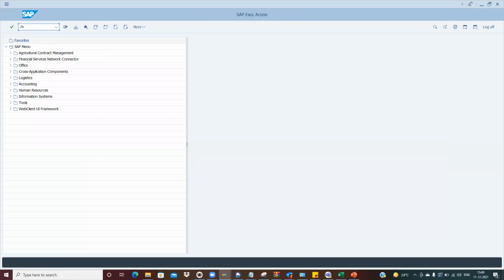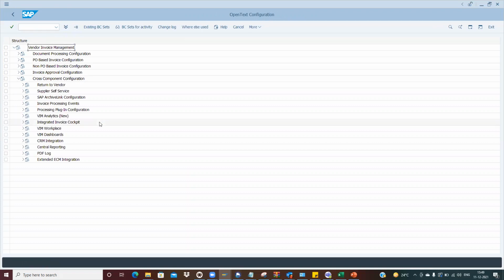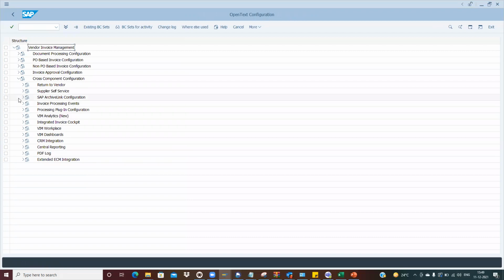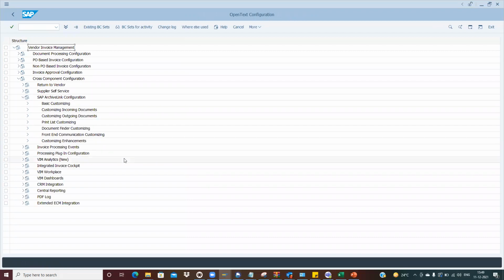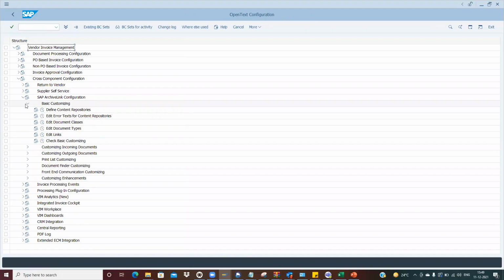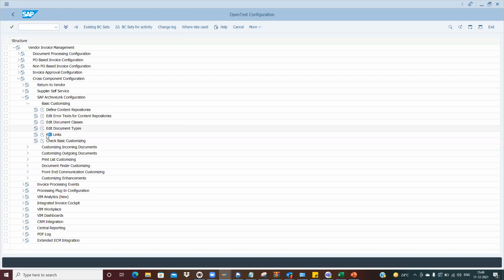Now let me go to the slash. This is what I was telling about: we have the normal SPRO path, but for Vim we have the /opt/SPRO. Now we go to the cross component configuration, SCP archive link. Then we go to the basic customization. We need to go to edit document type.